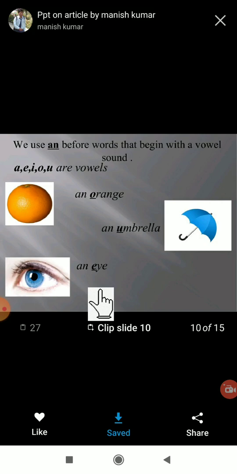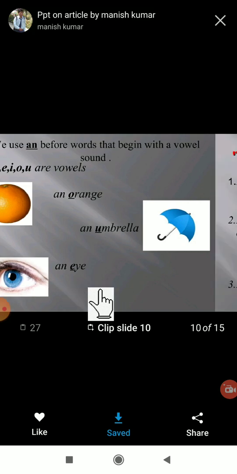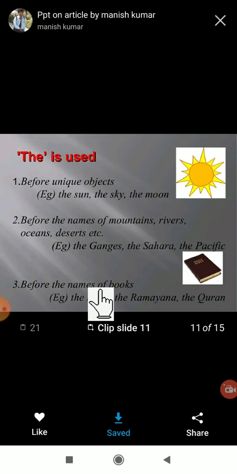They are vowels. Okay. Next one. Now, the use of "the". "The" is a definite article. So when there is a unique object, we use "the" before it. Yes or no? The sun, the sky, the moon.